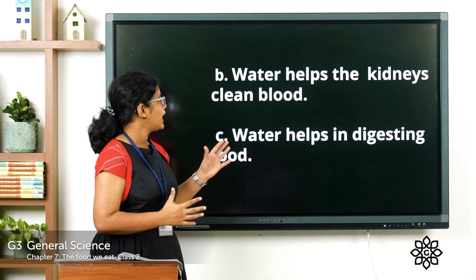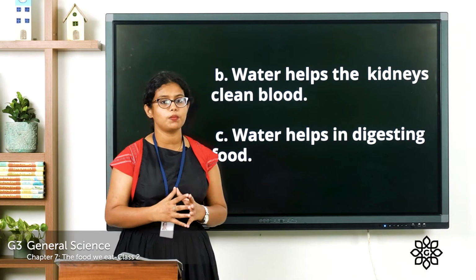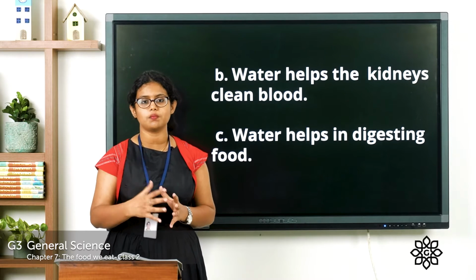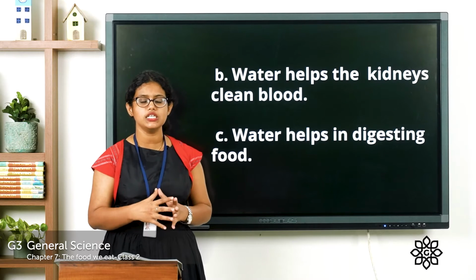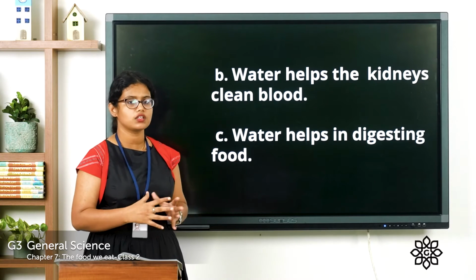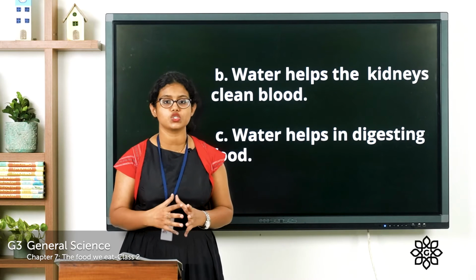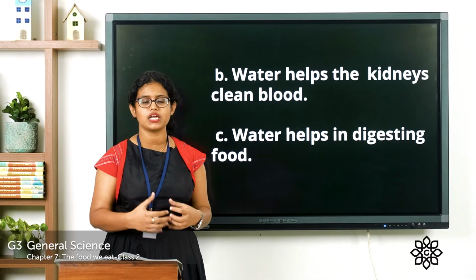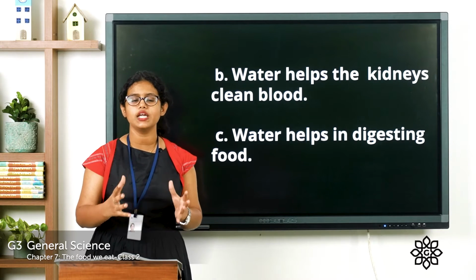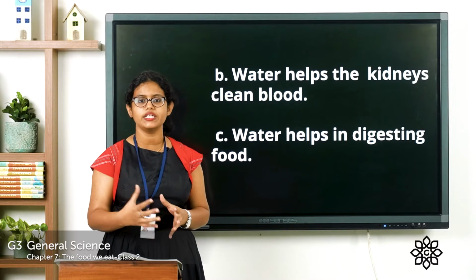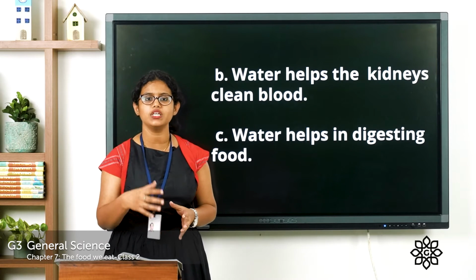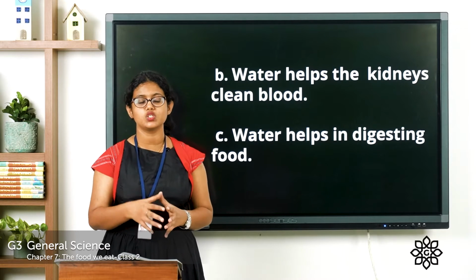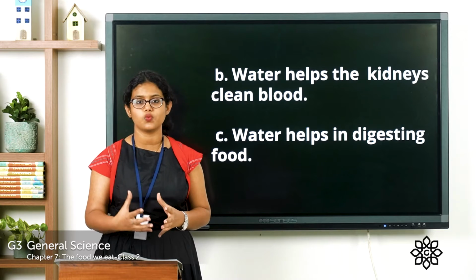And the second one, water helps kidneys clean the blood. So we know that kidneys help in purification of blood. It cleans the blood, and water helps kidneys clean the blood. And let's see the third one. Water helps in digesting food. Which means water and some other liquids which are present in our body break down the food. And our body absorbs all these nutrients from the digested food. So water even helps in digesting food. So these are some of the functions of water.